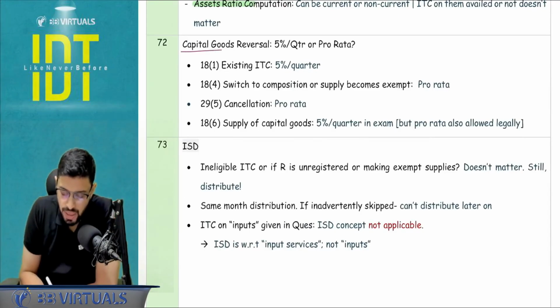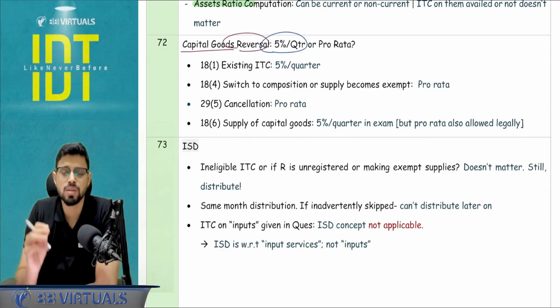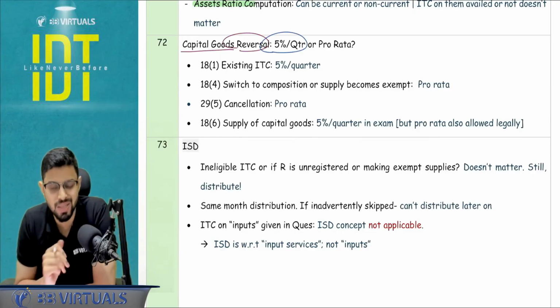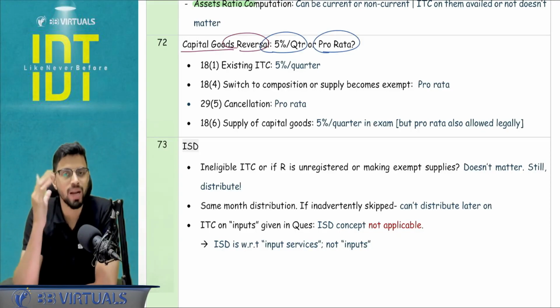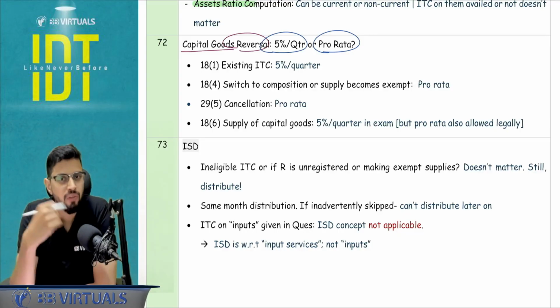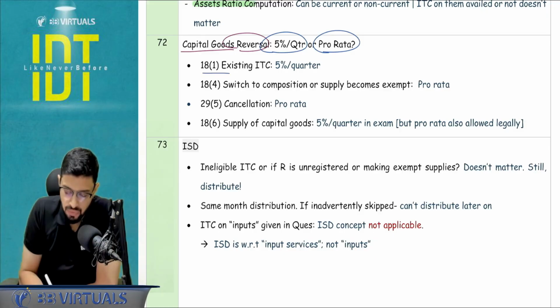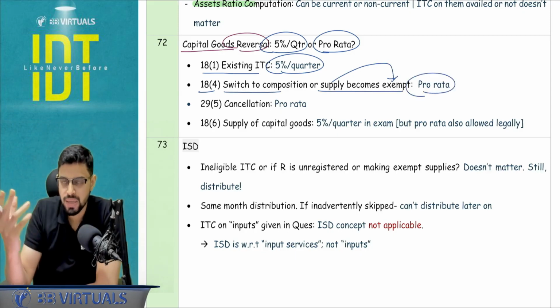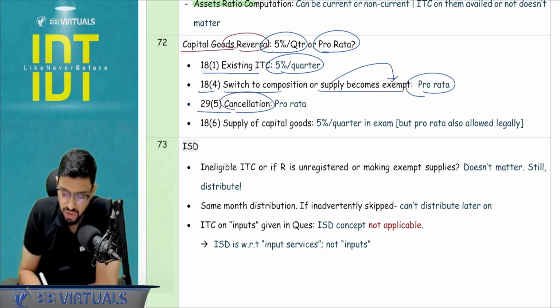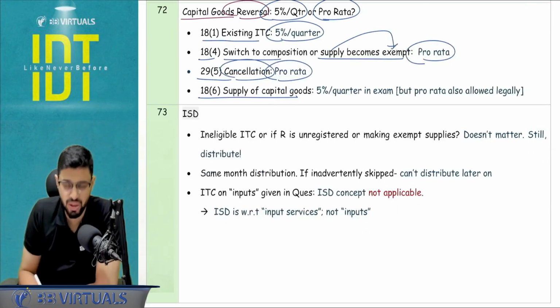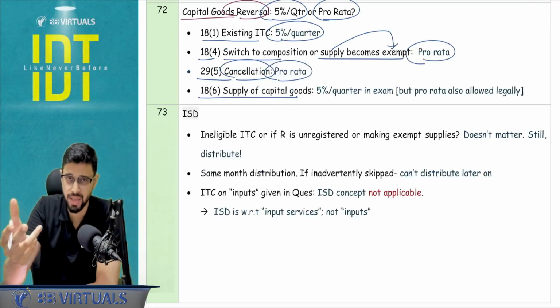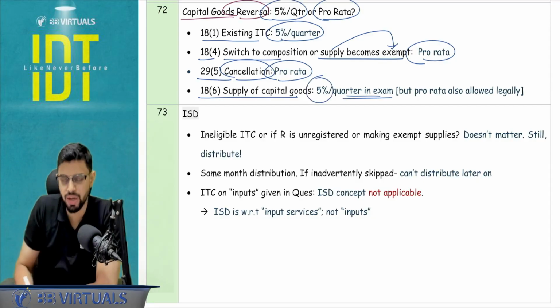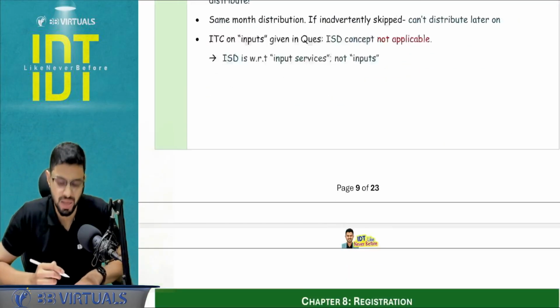Just a small summary, capital goods reversal. A question comes up that in some places there is a 5% per quarter reversal, and in some places there is a pro rata reversal. So can you summarize where 5% is there and where pro rata is there? So see, section 18.1 existing ITC, you go by the 5% per quarter. 18.4 switch to composition or the supply becomes exempt, you have to reverse the ITC, pro rata reversal happens. 29.5 cancellation, again pro rata reversal happens, and supply of capital goods. Although legally both methods are allowed, on paper you do 5% per quarter reduction because that's how ICAI has dealt with it in the past.